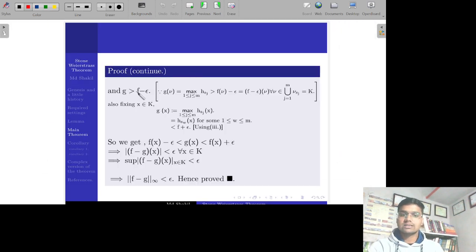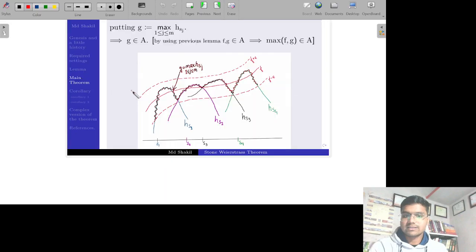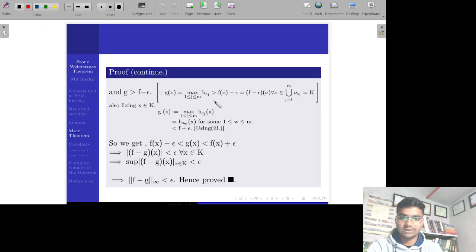Okay, so this is G. By this picture you can see that G lies entirely above this dotted line below, which is f minus epsilon, and also lies below this f plus epsilon. So this is the required G which we need to find for proving this theorem.